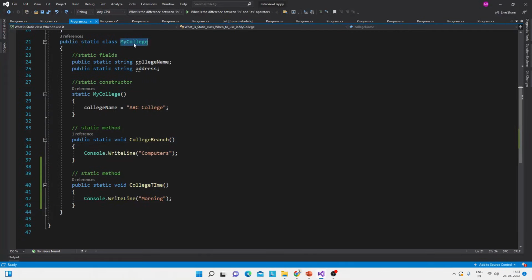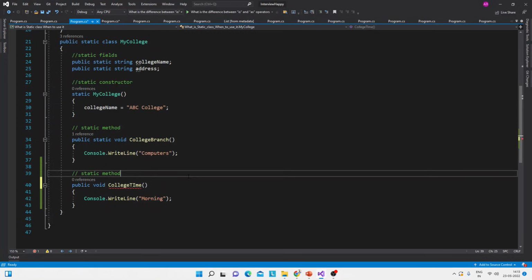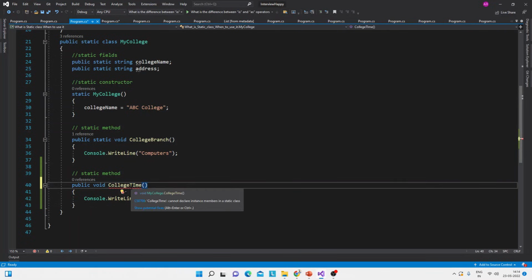Now, let me show you in the code also how this works. This is the same class. Here you can see the MyCollege static class and all the members are static here. Now, suppose I try to remove this static and make this member method non-static. Then see the error here: cannot declare instance members in a static class. Because what is the purpose of this method then?